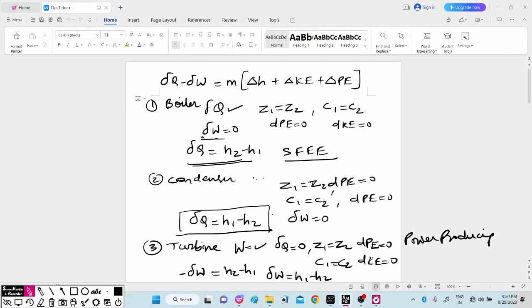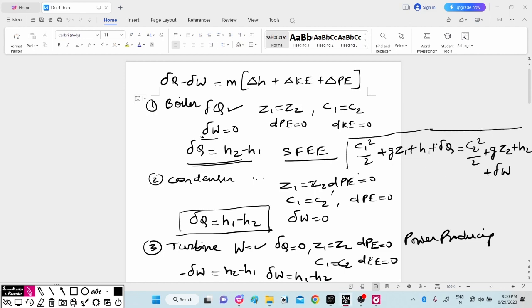And here we are applying, for all these three, the steady flow energy equation which we have derived here, that is C1 square by 2 plus gZ1 plus H1 plus del Q is equal to C2 square by 2 plus gZ2 plus H2 plus del W. This is one of the equations which we had derived for the steady flow energy equation. In this, we are only substituting the values to get the equation for the respective device.